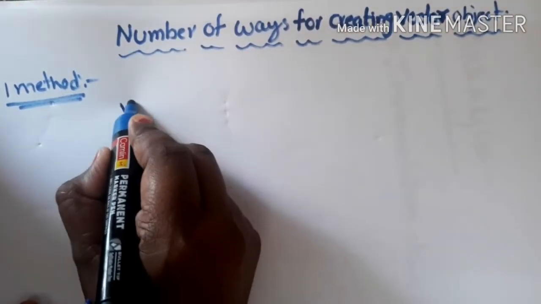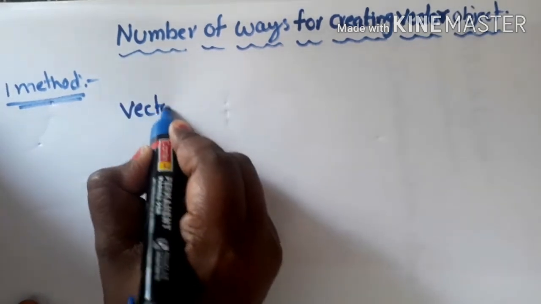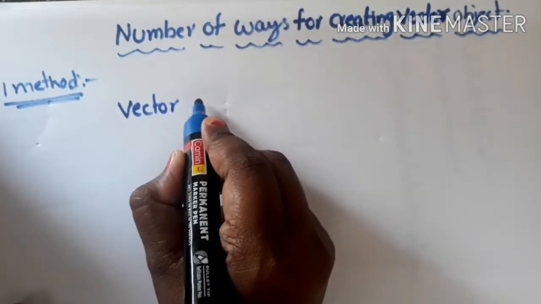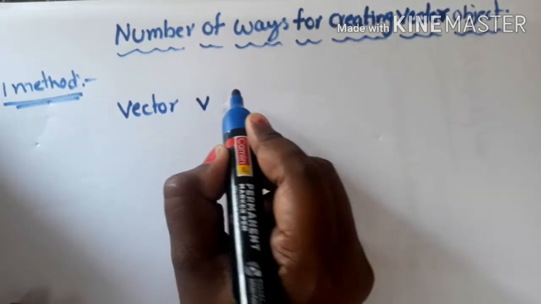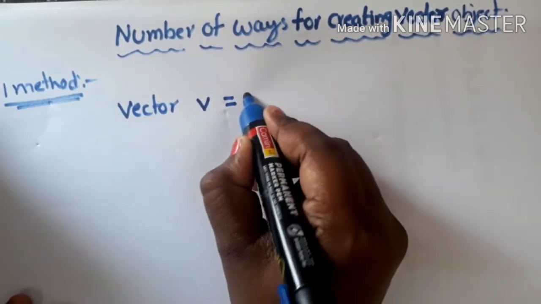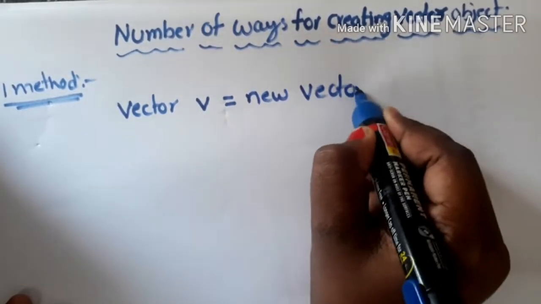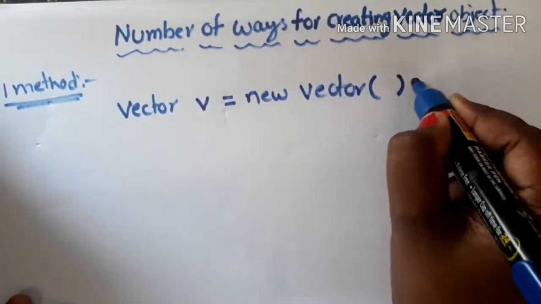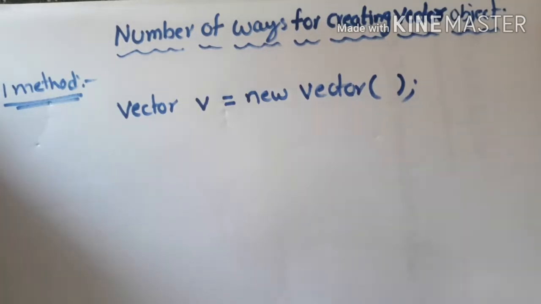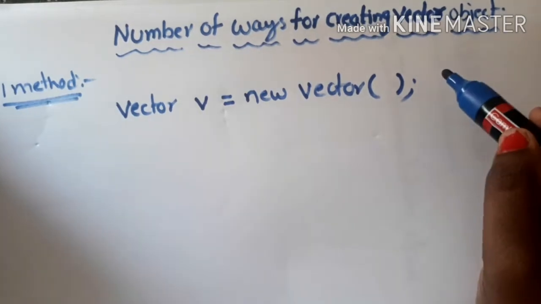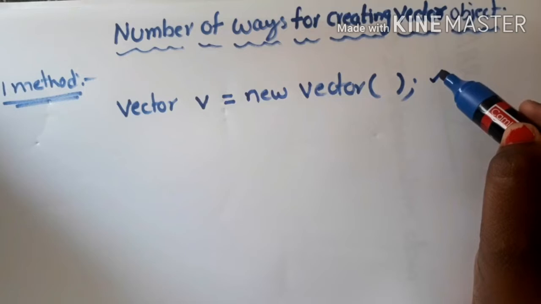So what is the name of the class? Name of the class is Vector followed by reference variable. I am taking the reference variable as v equal to new Vector. So here we'll pass zero parameterized constructor. So this is the first method for creation of vector object.